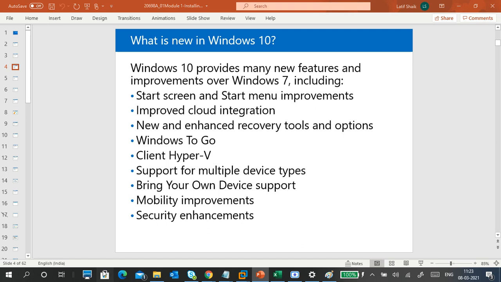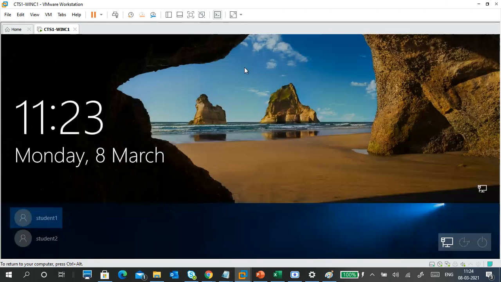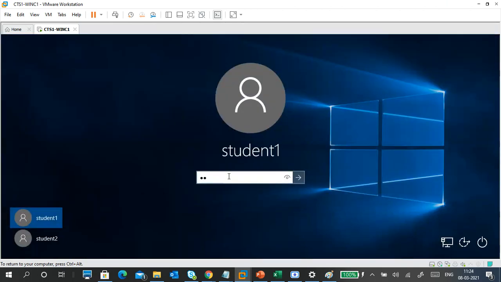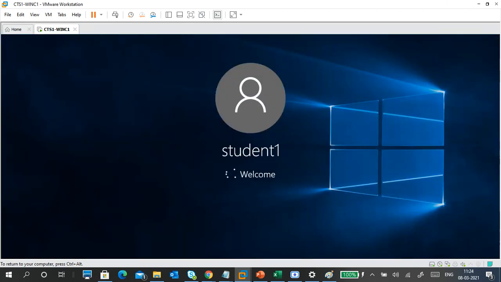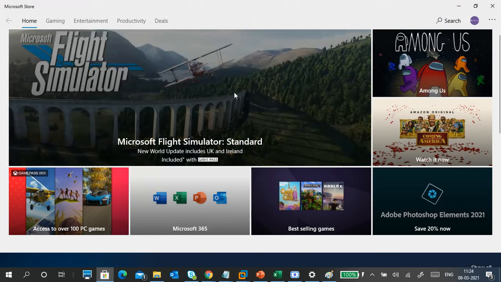Windows Store. So you can see this is a Windows Store. Let it run, it will take time again. Where is Windows Store? Here it is. This is a Windows Store. You need a Microsoft account. Yeah, you need a Microsoft account.